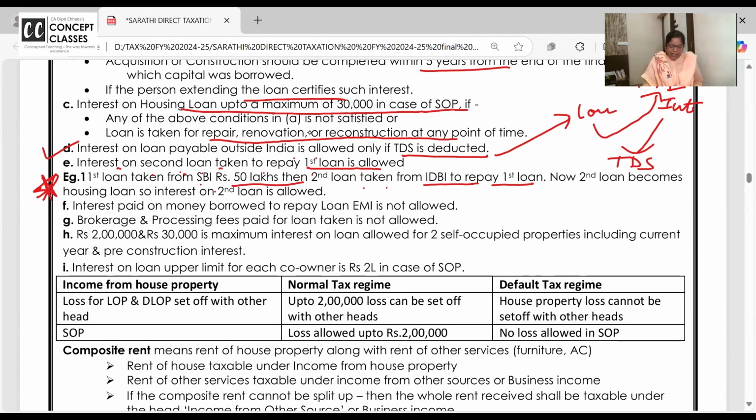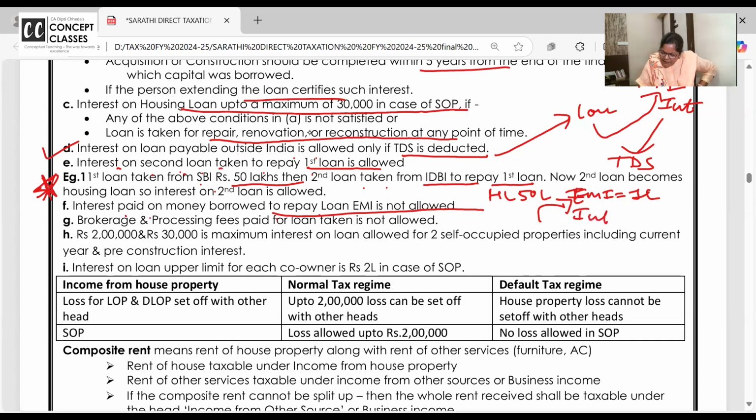Interest paid on money borrowed to repay loan EMI is not allowed. See, you have taken a housing loan of 50 lakhs. Your EMI is 1 lakh per month. Now to pay that 1 lakh also you have taken a loan.